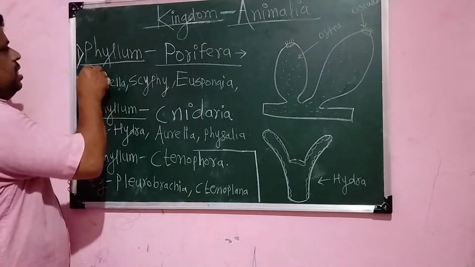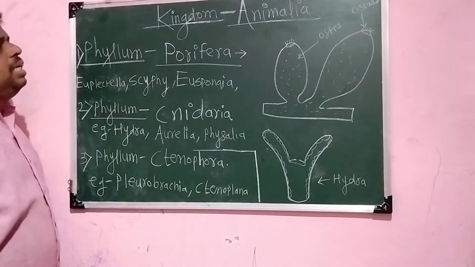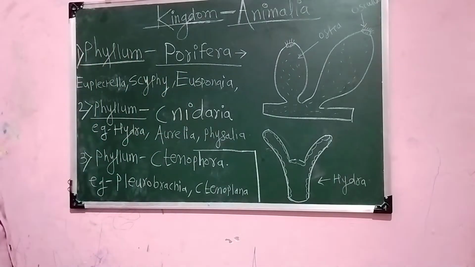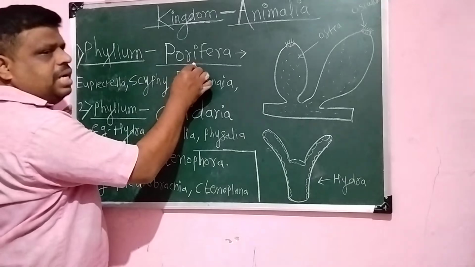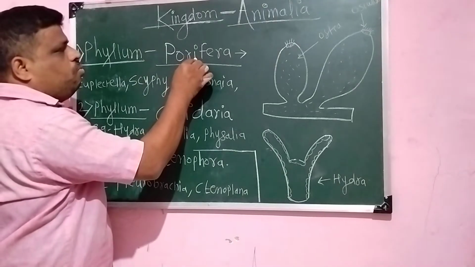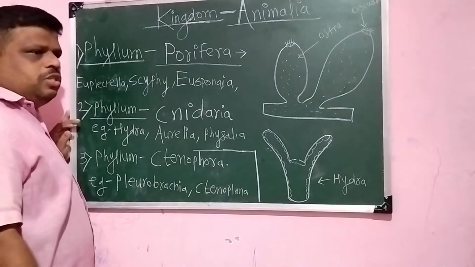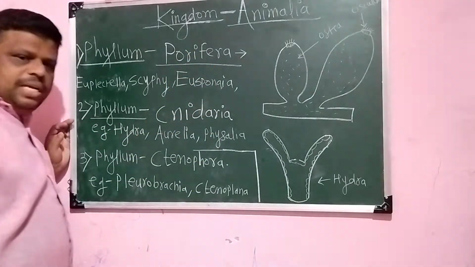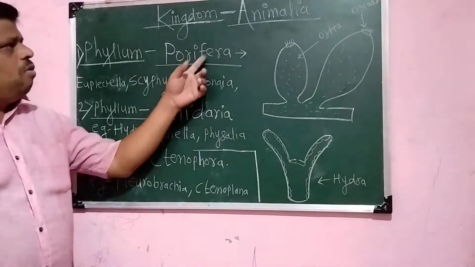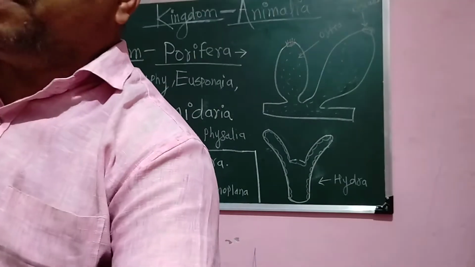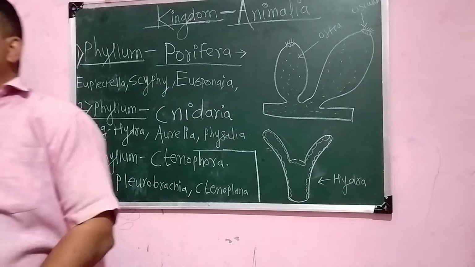Let us move towards the first phylum, that is Porifera. So this first phylum is Porifera. This word is made up of two basic words. First one is pori and the fera. Pori means pores and fera means bearing. It is the first phylum of kingdom Animalia. Let us see the characters of first phylum Porifera one by one.